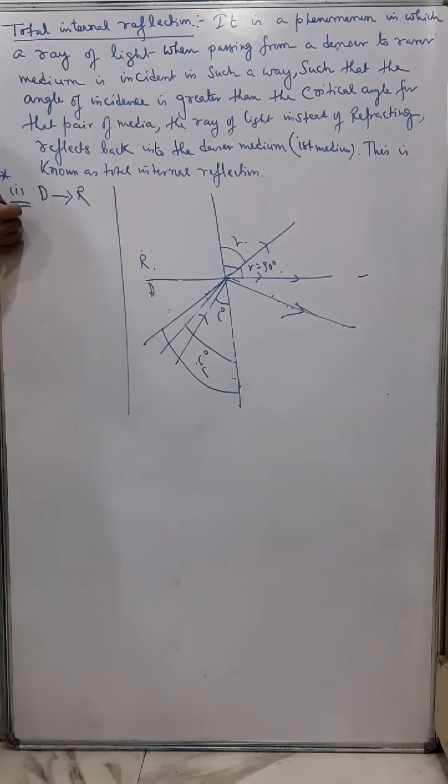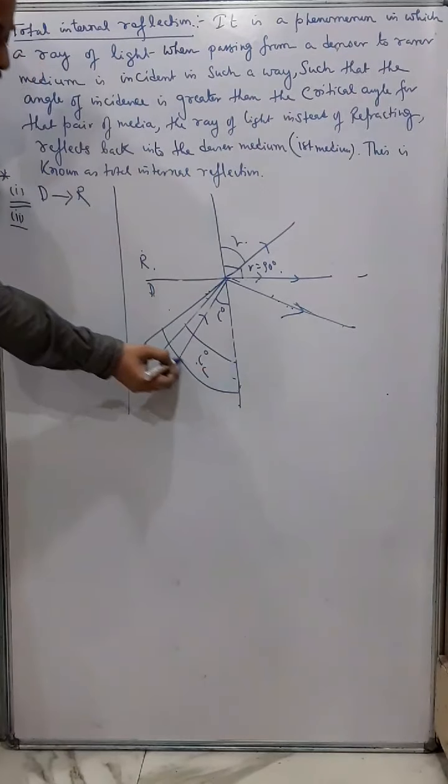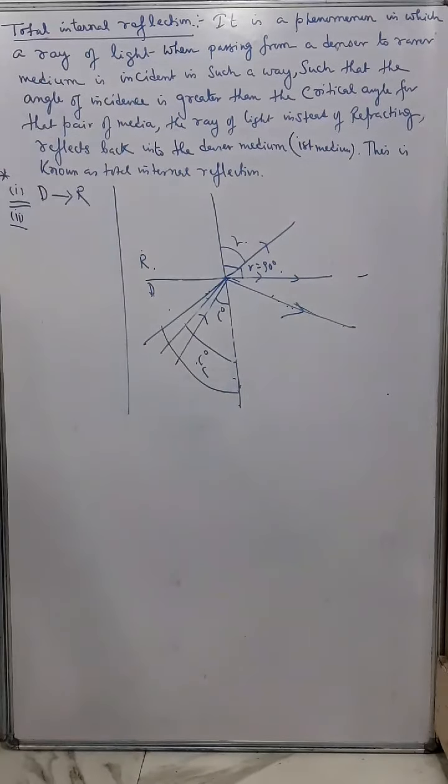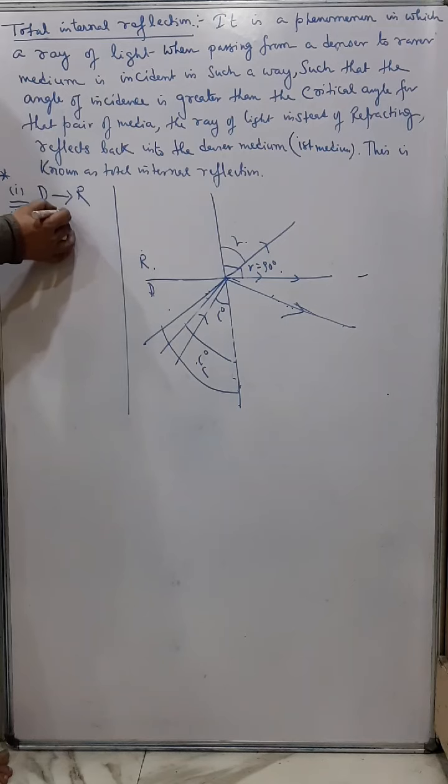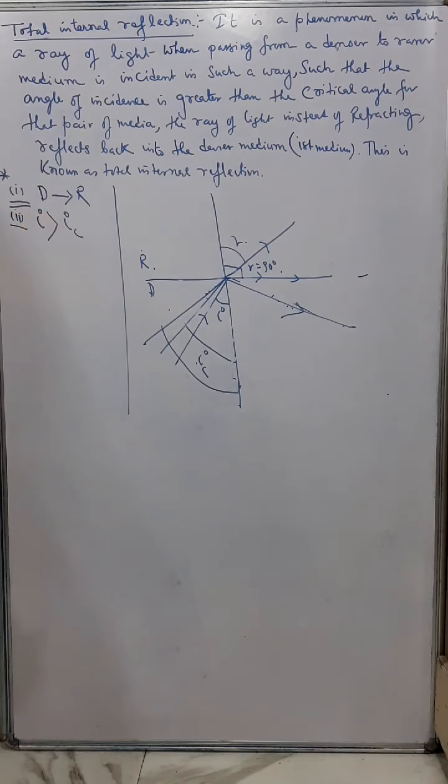And the second, naturally you can understand, is that the ray of light should be incident in such a way that the angle of incidence is greater than the critical angle. So these are the two conditions necessary for total internal reflection. Okay, it's very important.